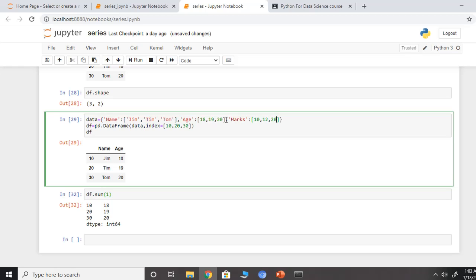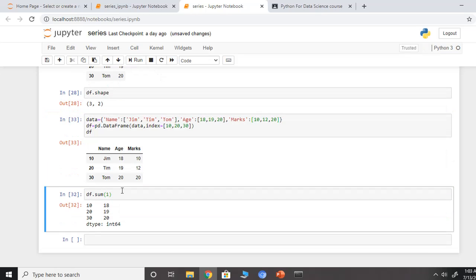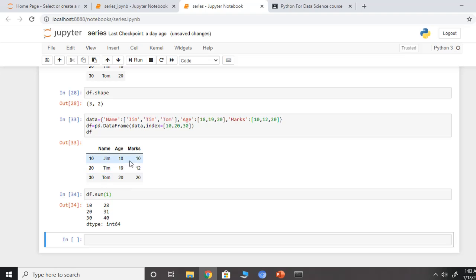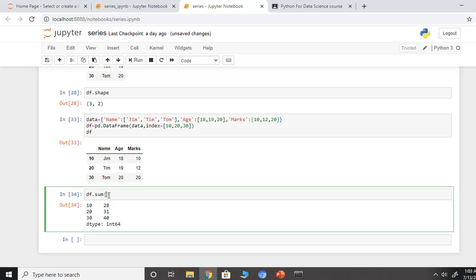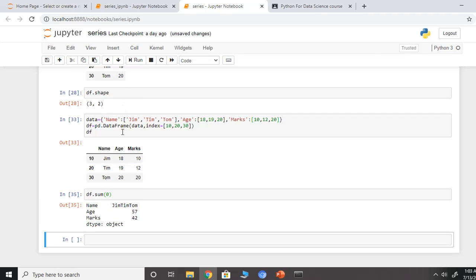so these are the marks. Let me run this. So this is column wise: 18 plus 10 is 28, 19 plus 12 is 31, 20 plus 20 is 40. And if I give it as 0, it is row wise. Basically this is the sum across rows, so addition of 18, 19, 20, and addition of 10, 12, 20.